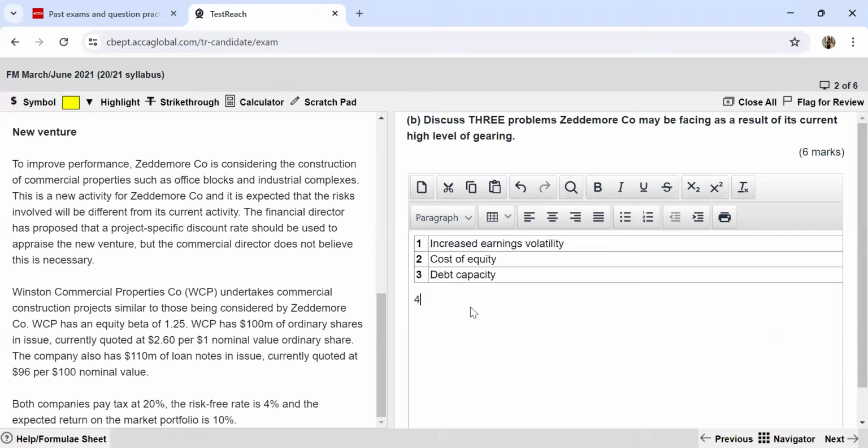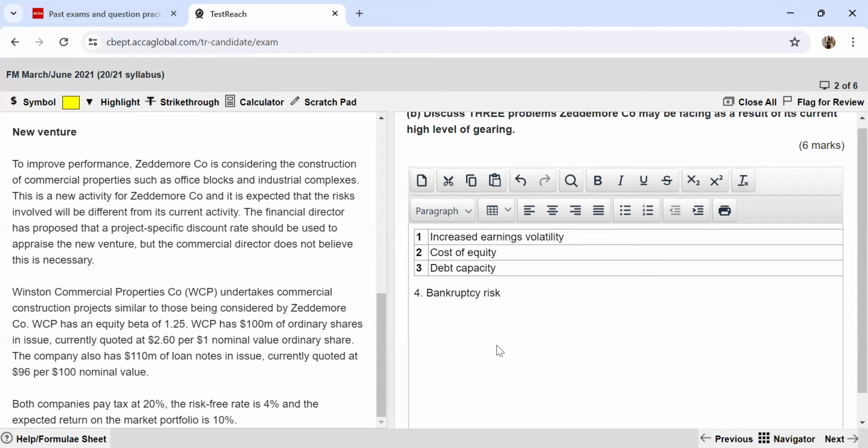Another thing, if you want to write about, could be that there's a bankruptcy risk. Now, what we mean by bankruptcy risk is that there's a risk that if the company is not able to pay off all of its interest and all of the principal payments back, then there can be a forced liquidation, which means the people who have lent the company money may go to the courts, and the courts may order that the company has to be liquidated, so that all of the people who have lent money to the company can be paid back. So this is how you answer part B over here.